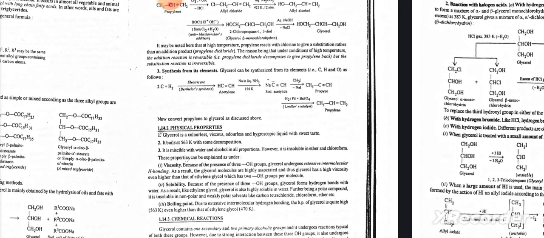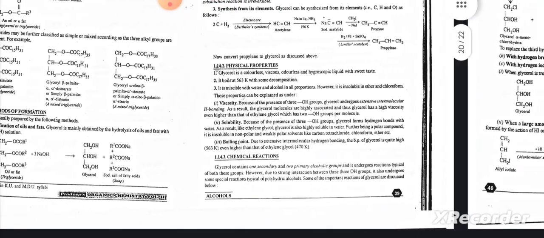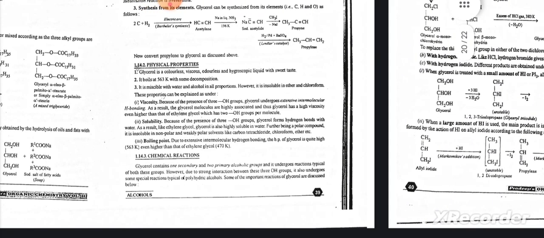Physical properties: glycerol is a colorless, viscous, and hygroscopic liquid with sweet taste. It boils at 563 K with some decomposition. It is miscible with water and alcohol in all proportions. Viscosity: because of the presence of 3 OH groups, glycerol undergoes extensive intermolecular H bonding. As a result, the glycerol molecules are highly associated, and thus glycerol has a high viscosity, even higher than ethylene glycol, which has 2 OH groups per molecule.